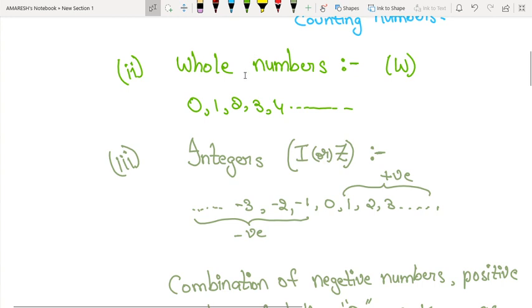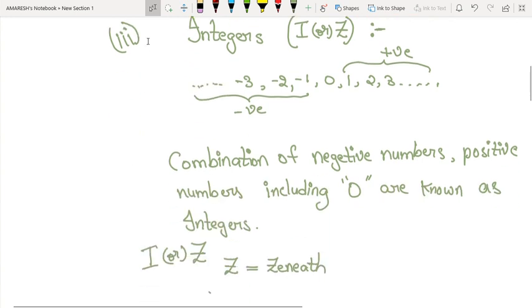The second type is whole numbers. Whole numbers are denoted with capital W. Examples are 0, 1, 2, 3, 4, and so on. This is also endless. The third type is integers. Integers are denoted with capital I or capital Z. The combination of negative numbers and positive numbers including 0 are known as integers.